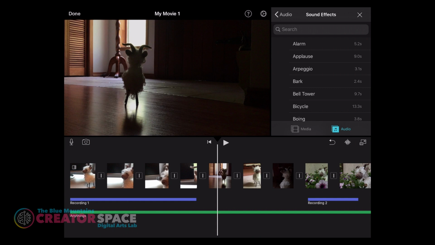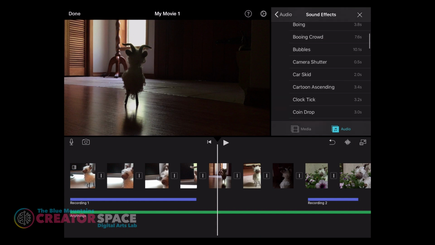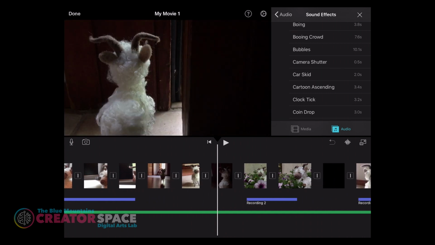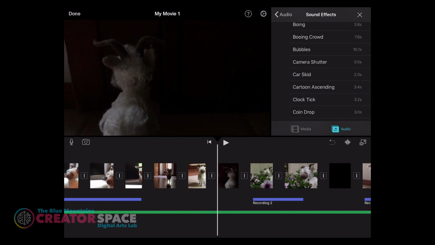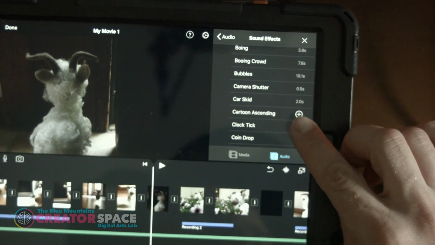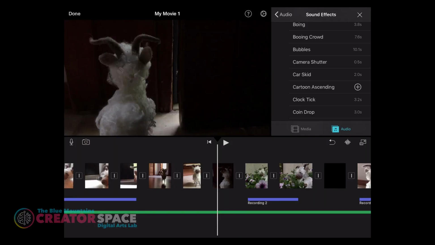In here, I'm going to use a cartoon ascending sound as Billy goes outside. Let's find the spot. I'm going to hit that, and that's pretty fun, so let's add that in. Again, I'm just going to hit that plus icon. Any of these add icons in here, I can hit plus and it's going to drop it right in there. And let's listen.